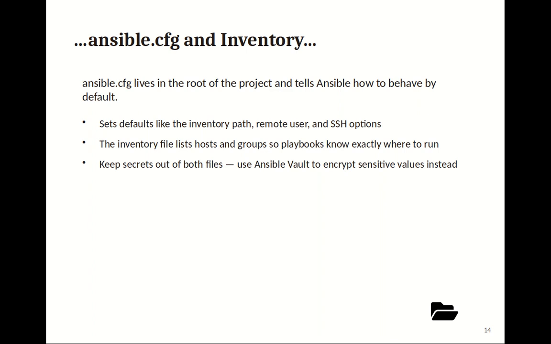ansible.cfg and inventory. ansible.cfg lives in the root of the project and tells Ansible how to behave by default. It sets defaults like the inventory path, remote user, and SSH options. The inventory file lists hosts and groups so playbooks know exactly where to run. Keep secrets out of both files. Use Ansible Vault to encrypt sensitive values instead.